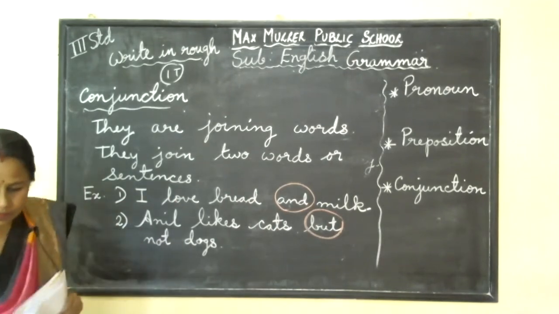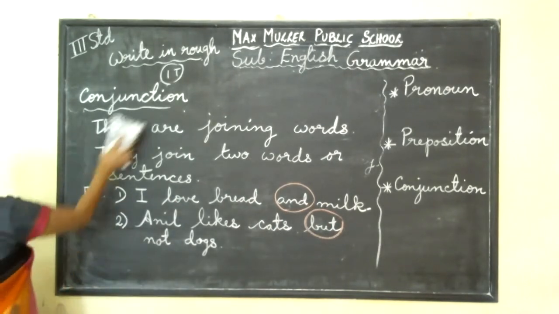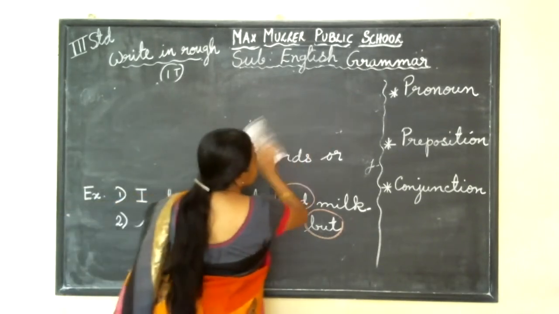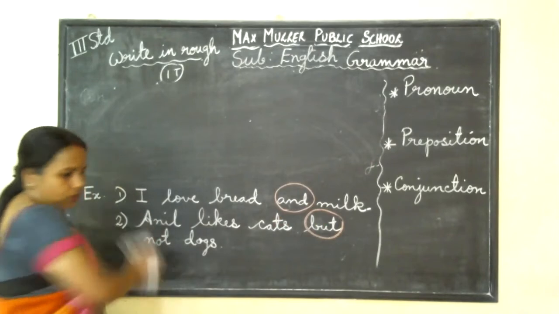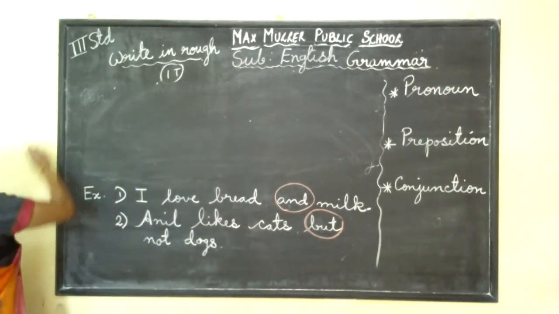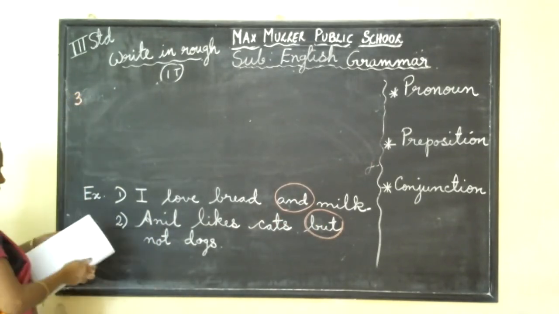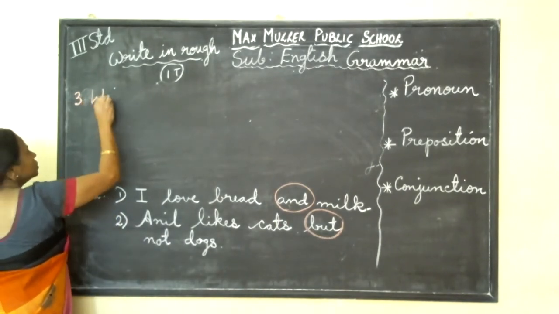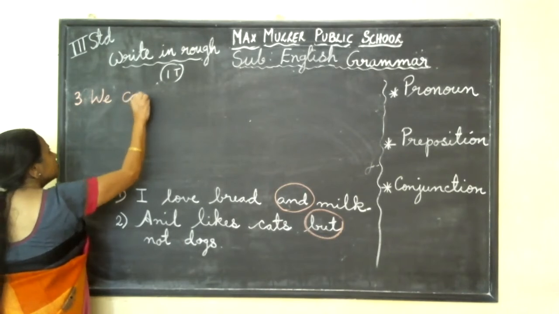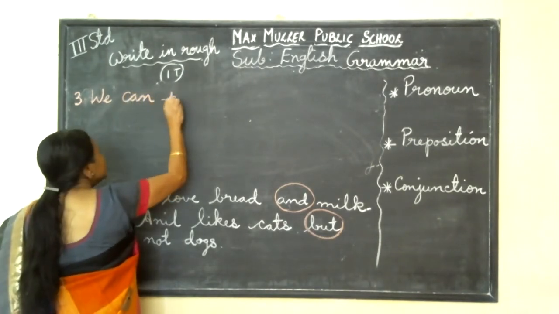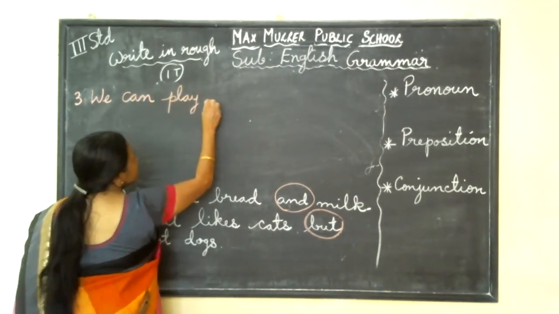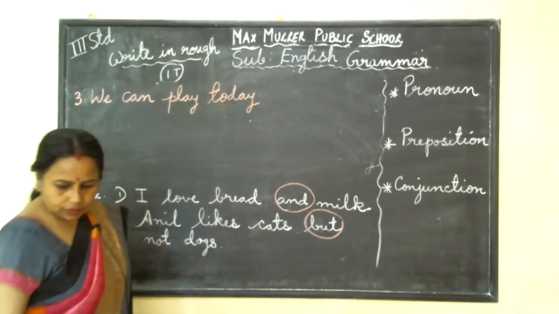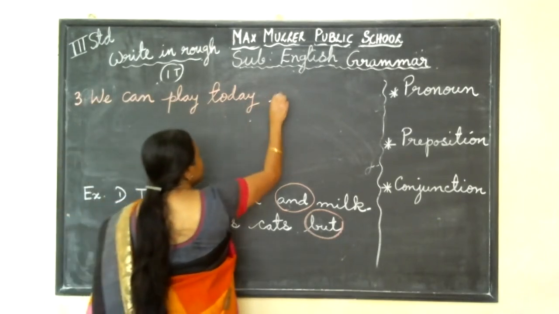Next, a few more examples. 3, 4, 5 I write here. Now see here. Number 3. We can play today or tomorrow.